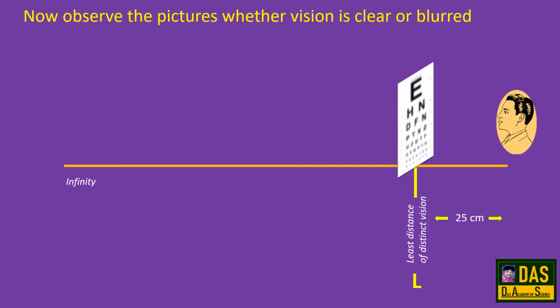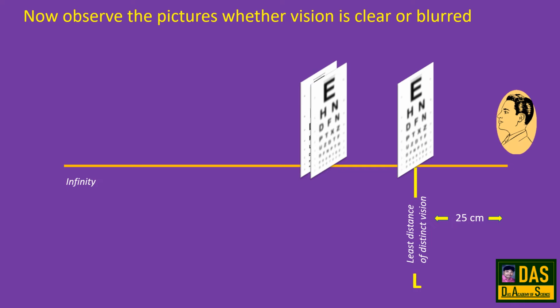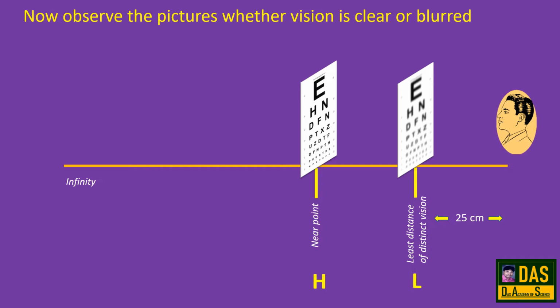When the object is at the point of least distance of distinct vision, the vision is blurred. If we move the object up to some extent from the eye, the vision is still blurred. But after the next point, the vision is clear. The point of minimum distance at which a person can see the object is called the near point.